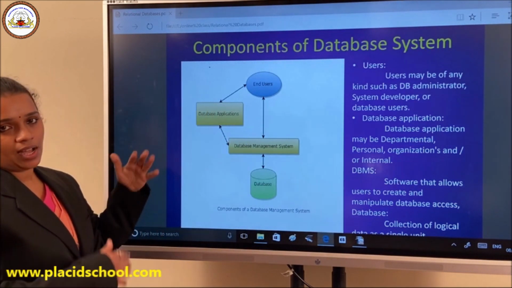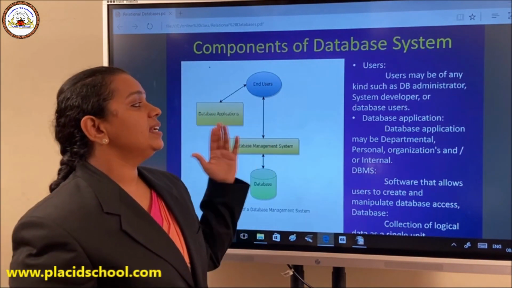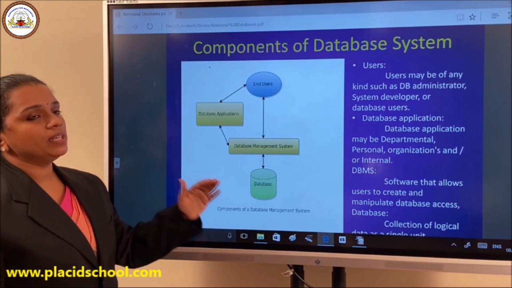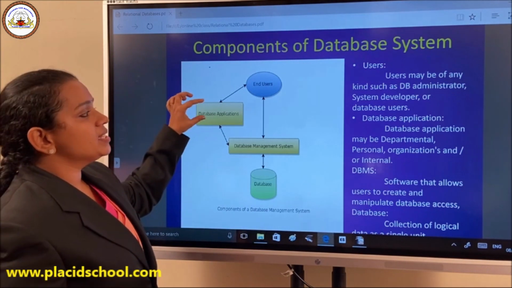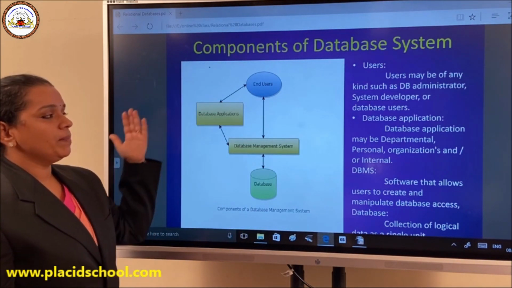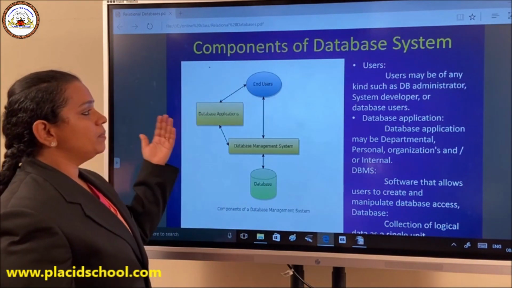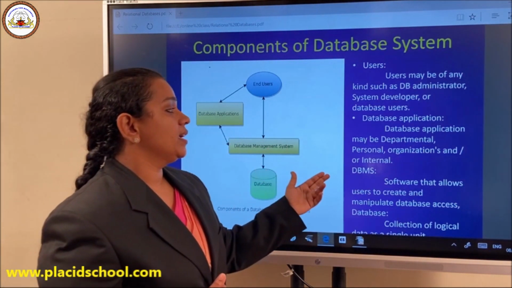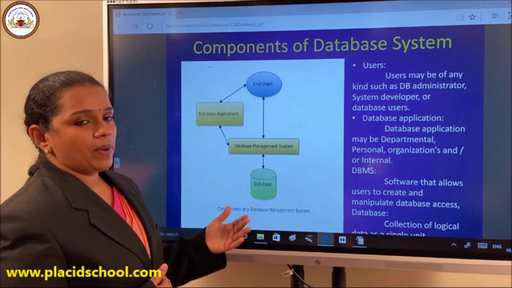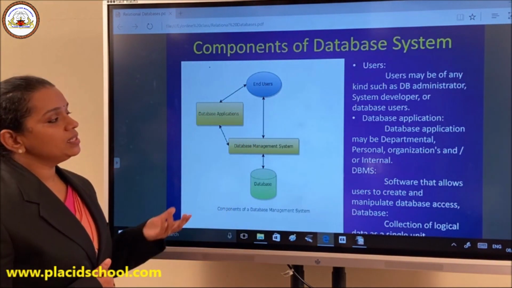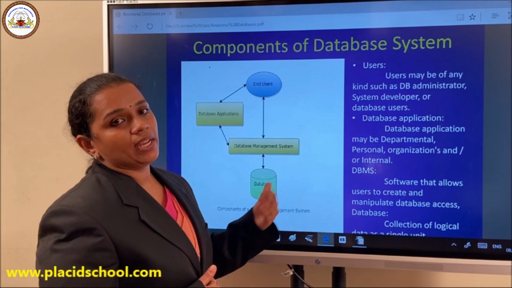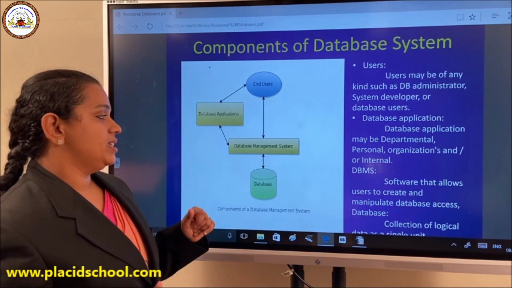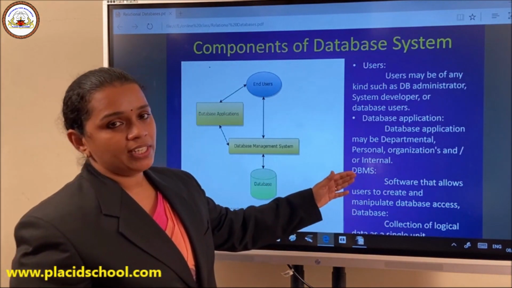Then there are system developers who will be involved in database system development, software development and all, and definitely database users are us. Then there are database applications which help you to retrieve data from a database. Applications can be a web application or a Windows application depending upon the product you are going to use. Then it can be owned by a department, it can be owned by a person, it can be an organization, or it can be just an internal group which is making use of this particular database system. DBMS we have already discussed.